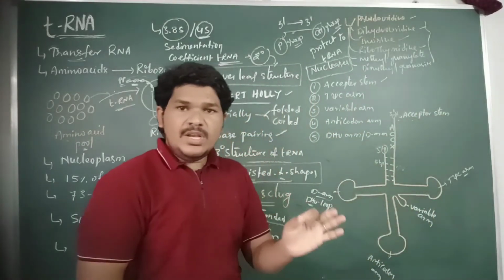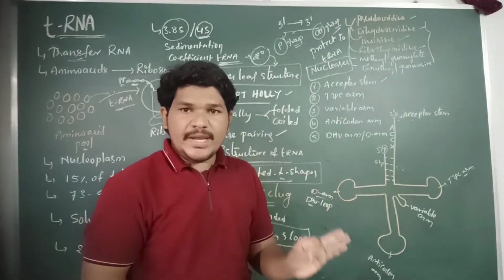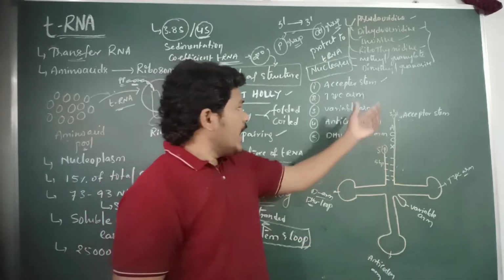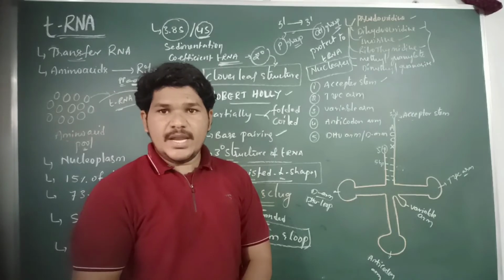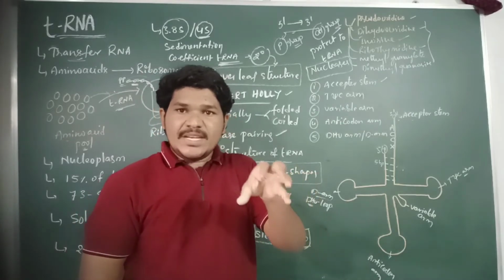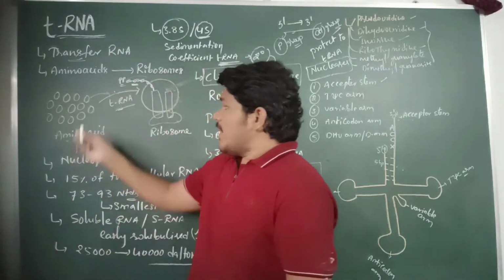These are the 4 unpaired nucleotides present in the acceptor stem of the tRNA. It accepts the activated amino acids from the amino acid pool.